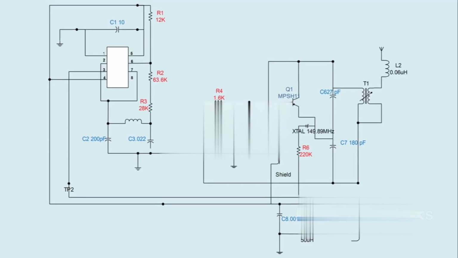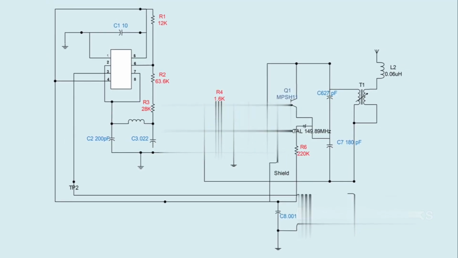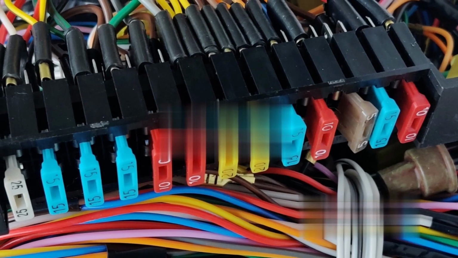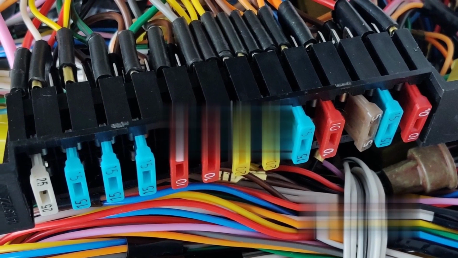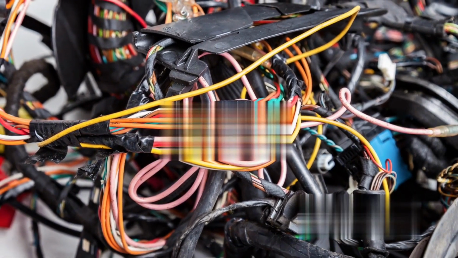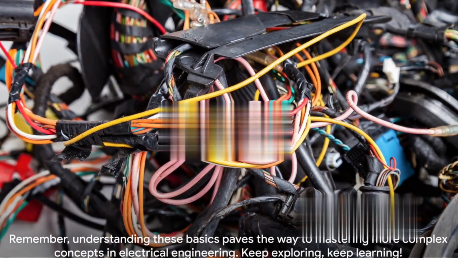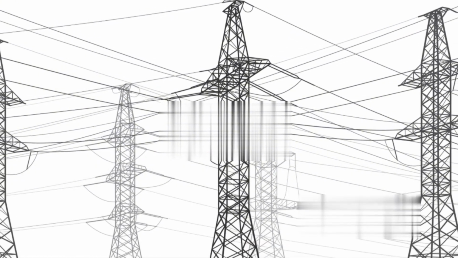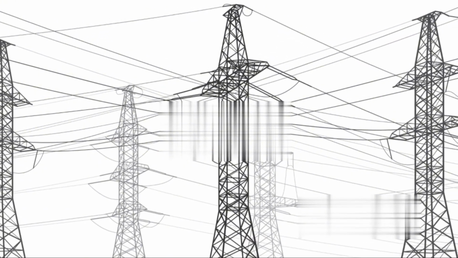We also touched upon the fascinating intersection of circuits and networks. We learned that all circuits can be considered networks, but not all networks can be simplified down to circuits. This is an important distinction, as it opens up a broader perspective on the complexity and versatility of electrical systems. Remember, understanding these basics paves the way to mastering more complex concepts in electrical engineering. Keep exploring, keep learning.